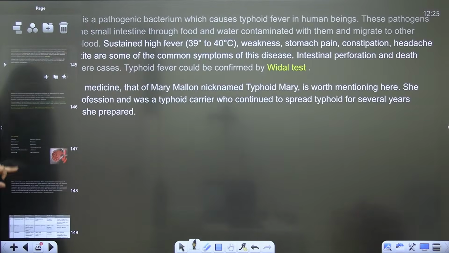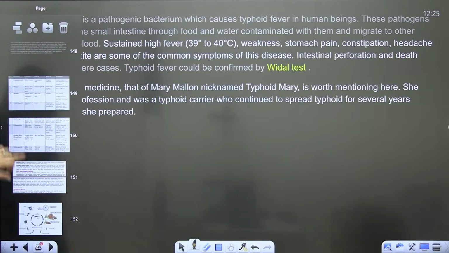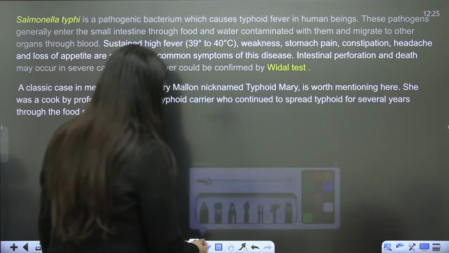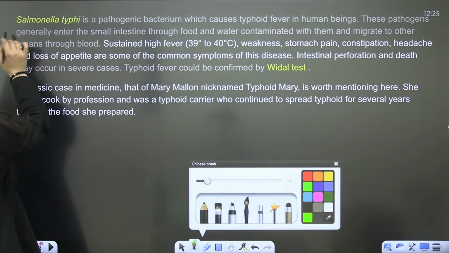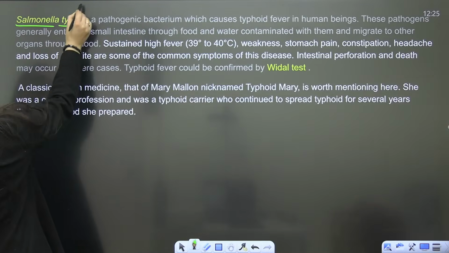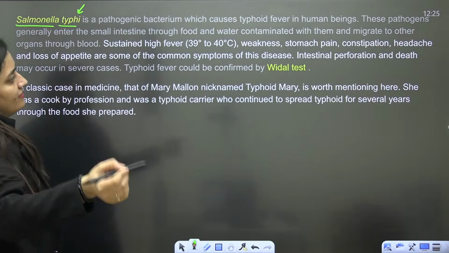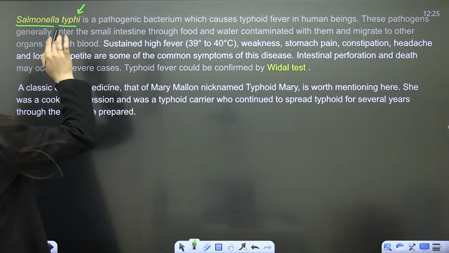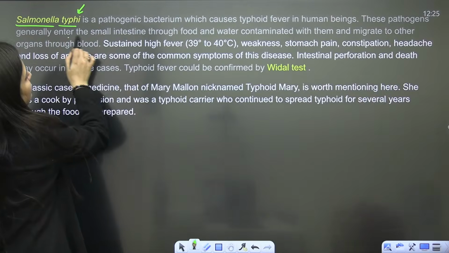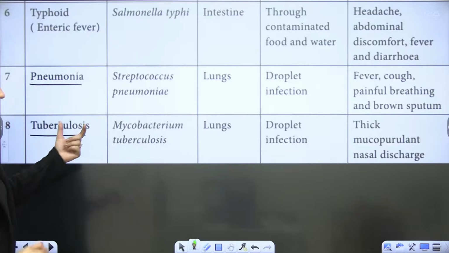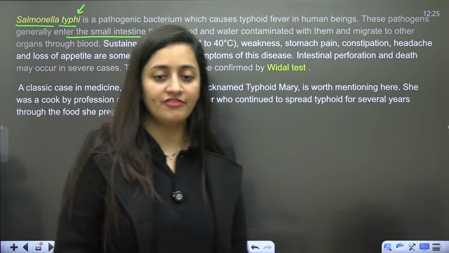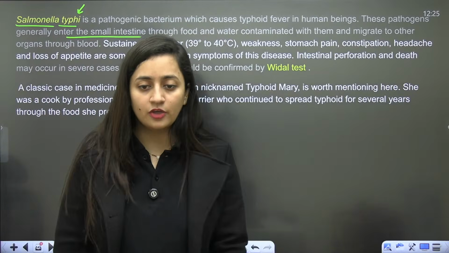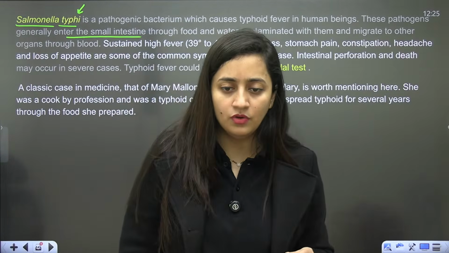So I am going to mark the points from the NCERT here. Please pay attention, guys. See, in the NCERT it is written like that. Salmonella typhi. What will it cause? It will cause typhoid, obviously. So these pathogens generally enter the small intestine. And yes, this flowchart is also as per your PYQs. That is why I'm telling you.